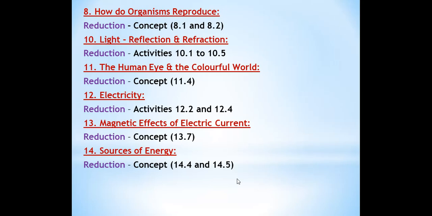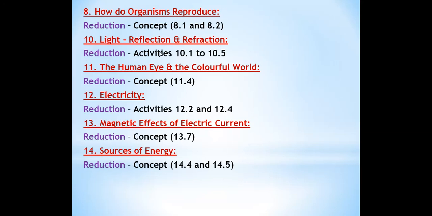So two concepts are removed in this one: do organisms create exact copies of themselves, and the modes of reproduction used by single organism. These topics you have already read in 8th standard, so these topics are removed. And your chapter will start from sexual reproduction, from this part, page number 43. We have to study in this chapter till the last one, reproductive health. Okay, so this was the reduction in chapter number 8.